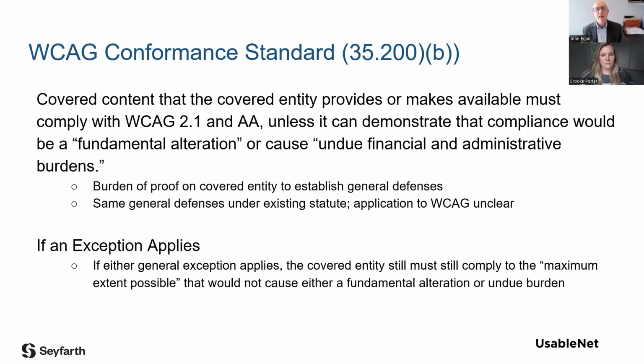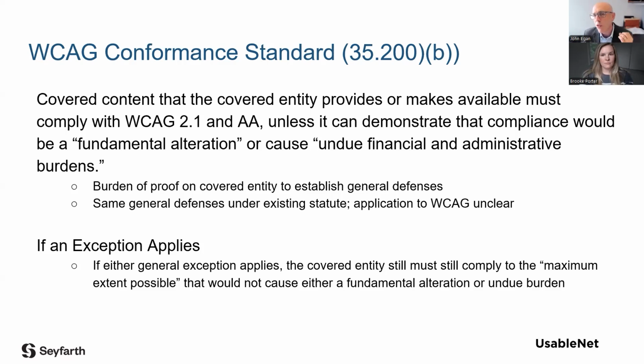Now, if you claim the benefit of that exception, there's a limitation on that, and that's at the bottom of this slide. You still have to make the web content accessible to the maximum extent possible. For example, let's say you have a web page with a map feature, and the map feature is provided by a third party, and you take the position that it cannot be made accessible because it's an undue burden or a fundamental alteration.